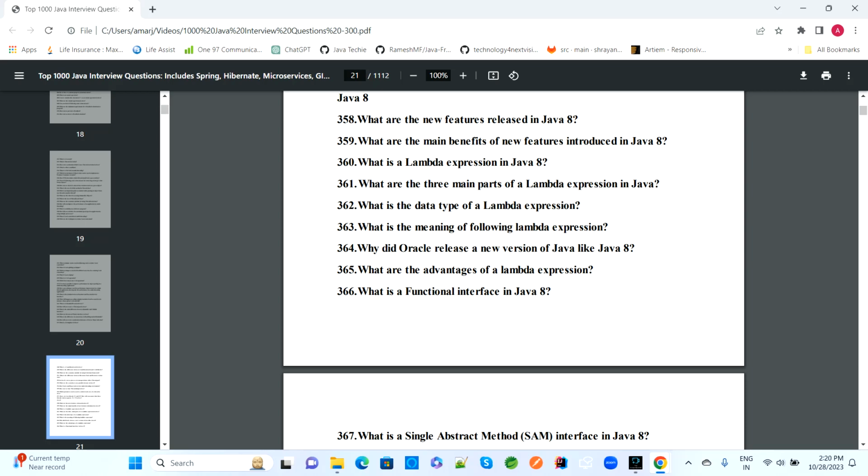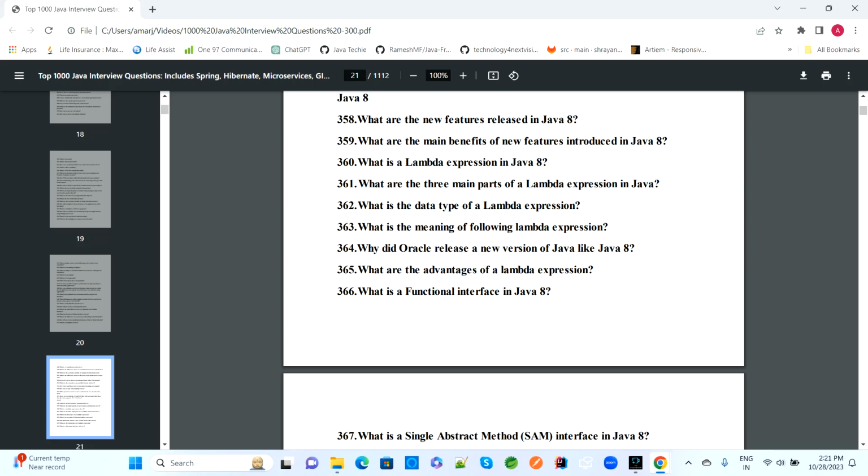Then the next question is: why did Oracle release a new version of Java like Java 8? Then, what is the advantage of a lambda expression? So these are the Java 8 related interview questions on lambda expressions.